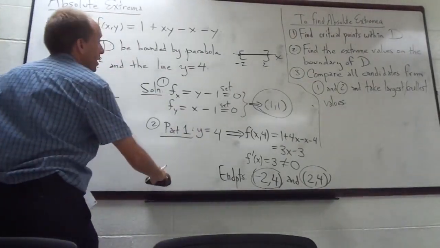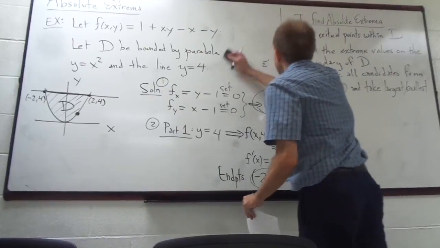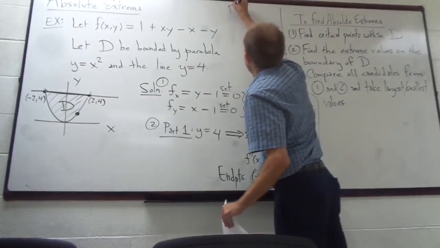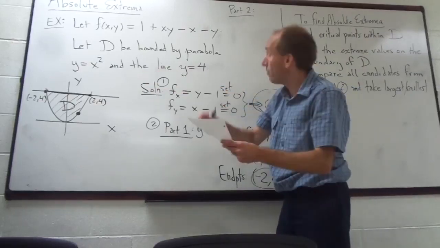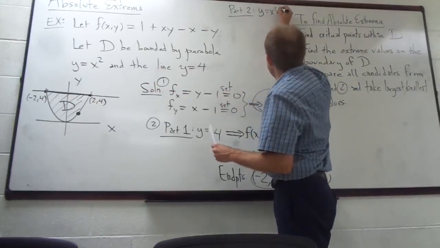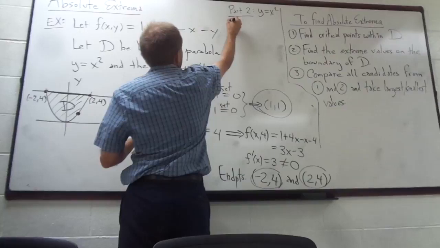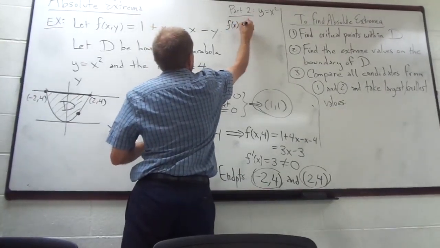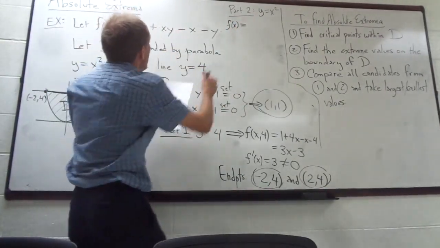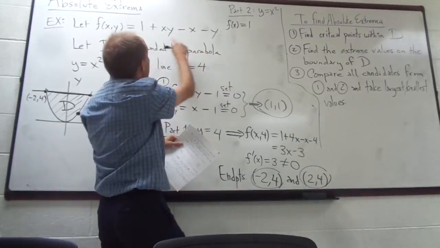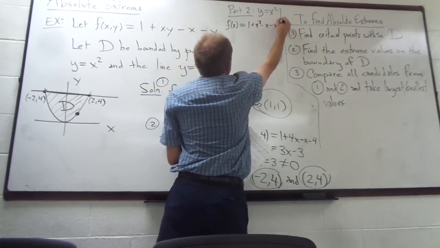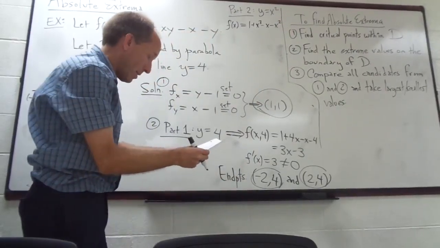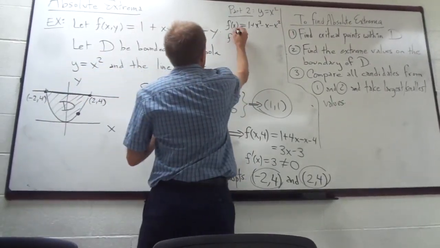Finally, I have one more part to my domain. I need just a little more room. Let me see if I can squeeze it up here. Part 2, which is the parabola itself, y equals x squared. If I put y equals x squared into the original function here, I'm going to get 1 plus x cubed minus x squared. And that I can, once again, differentiate.